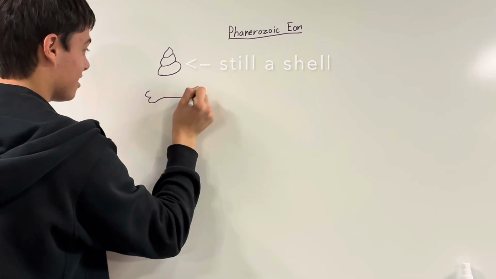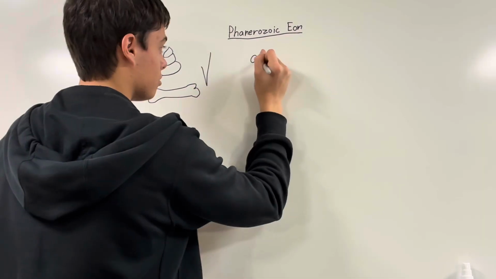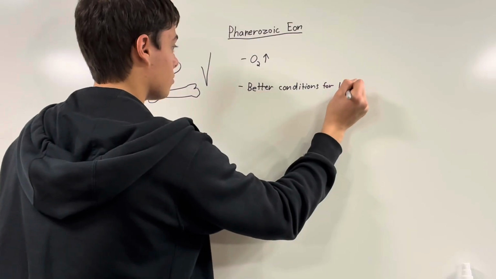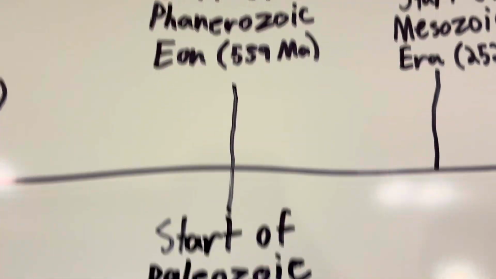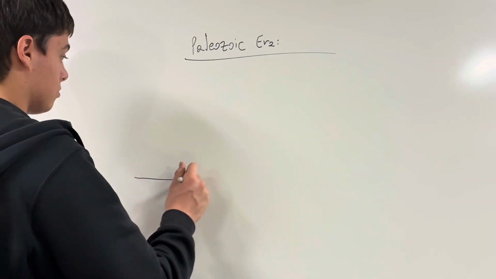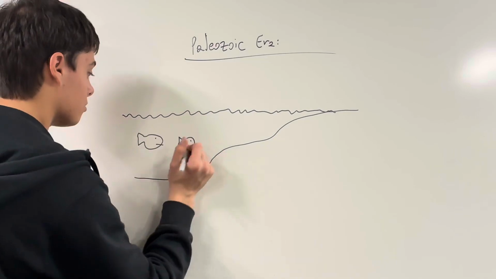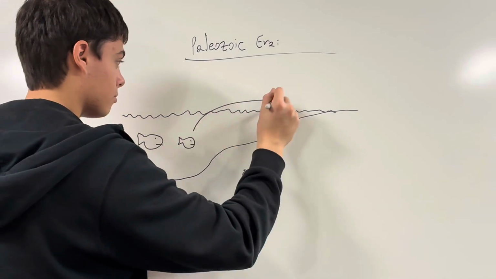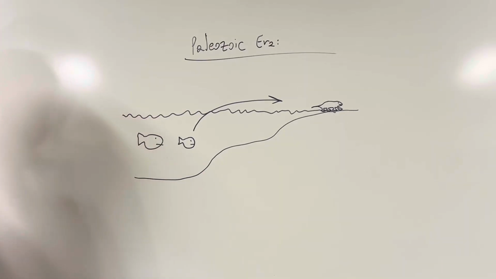The beginning of the Phanerozoic Eon was marked by the Cambrian explosion, which was an explosion in biodiversity. This explosion in biodiversity saw new hard-shelled organisms and organisms with skeletons and bones emerge. Since the diversity of life on Earth expanded so quickly at this time, geologists have separated this eon into 3 different eras. These 3 eras were called the Paleozoic, Mesozoic, and Cenozoic eras, and the first 2 were ended by mass extinctions. But the last one, the Cenozoic era, is still going on today.